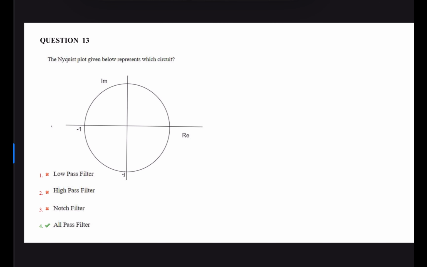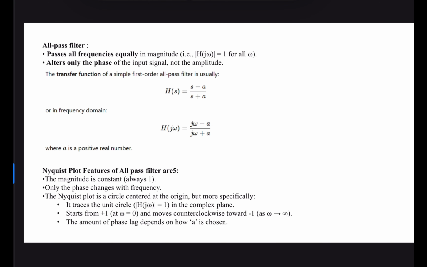The Nyquist plot given below represents which circuit? So it is an all pass filter. This all pass filter passes all the frequencies equally in magnitude, that is, its magnitude is unity. It alters only the phase of the input signal but not the amplitude. The transfer function of an all pass filter is s minus a by s plus a, where a is a positive real number. The Nyquist plot for an all pass filter is: